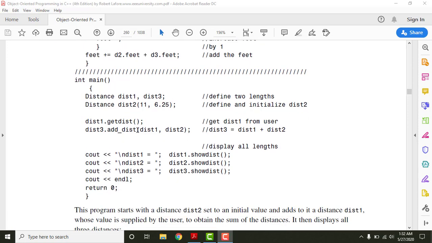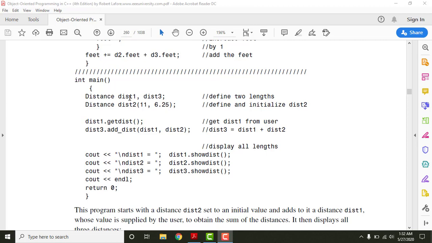And the next concept was that we can give constant values to a function, we can give variables to a function, or we can give an argument by means of a reference, and we can also give objects to a function. That's also very possible. So you can think of objects as like a variable, and hence we can give them as an argument to a function. However, those objects need to be of the same class as the function, right? So this function distance is also of this class, and these objects are also of this class, and therefore we can give these objects as an argument to a function.